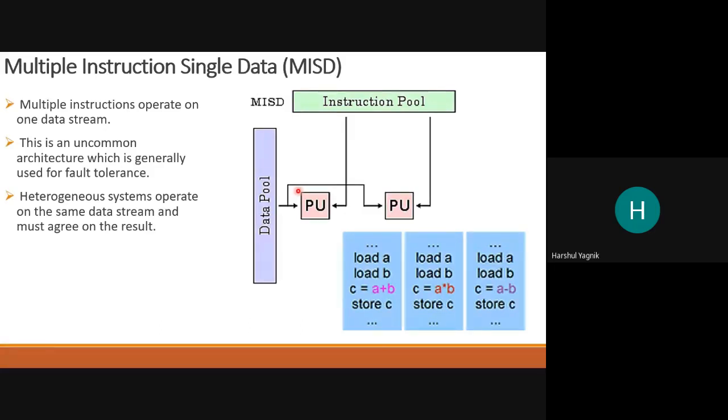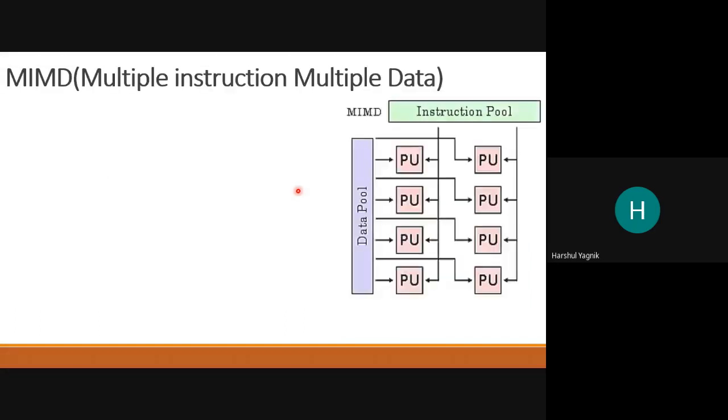Take our laptops, which we are using for general purpose. We are using them to watch a movie also. We are using them to write a program also. We are using them to do office work also, right? So this has to do multiple tasks. These are not some fixed kind of need, and so they are all MIMDs.